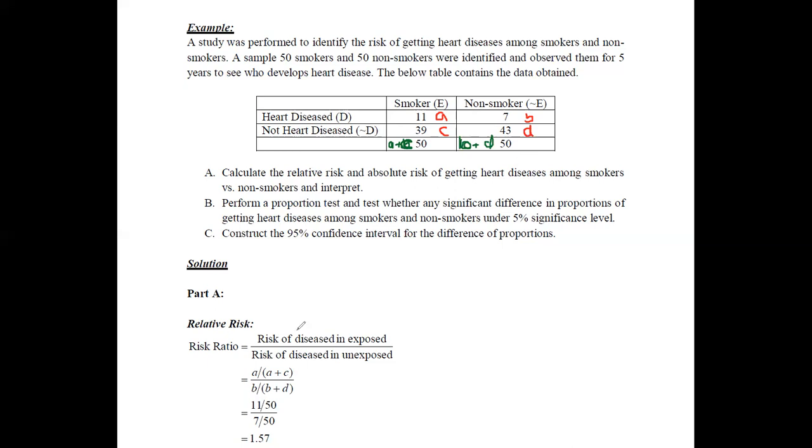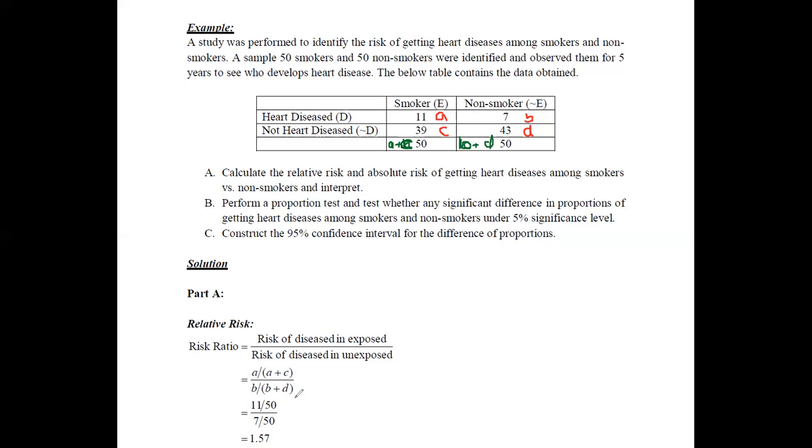Therefore, we can take the risk of disease in exposed as 11 divided by 50, and for the unexposed, there were 7 diseased people, so we divide it by 50 to identify the risk. Therefore, 11 divided by 50, totally divided by 7 divided by 50, is equal to 1.57.